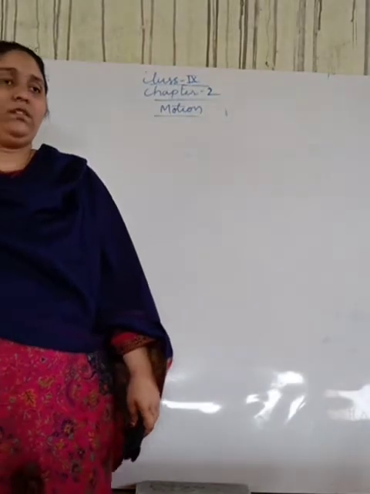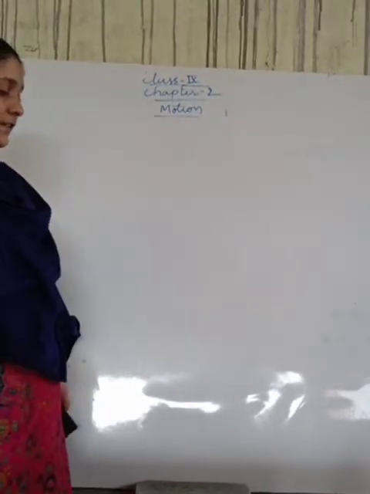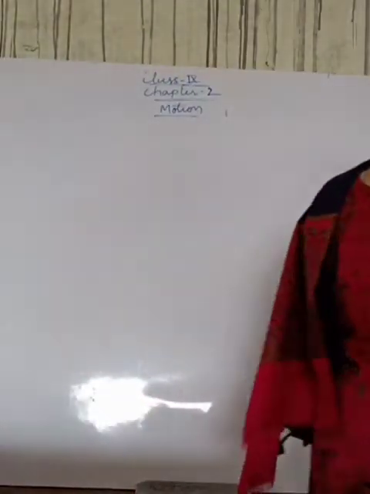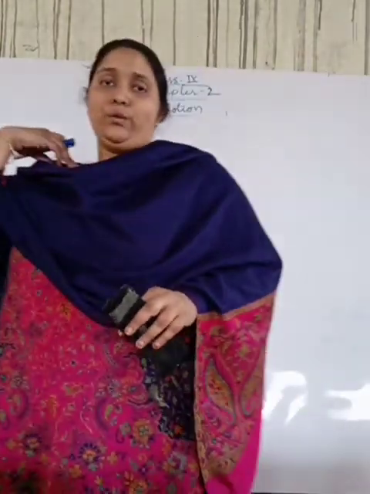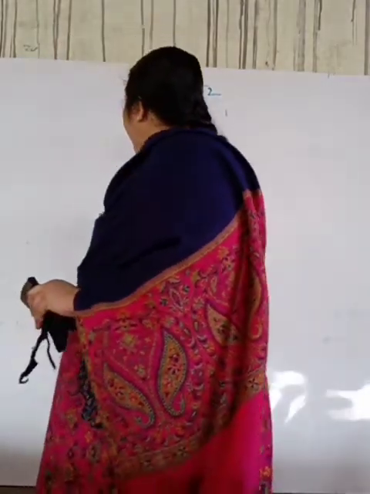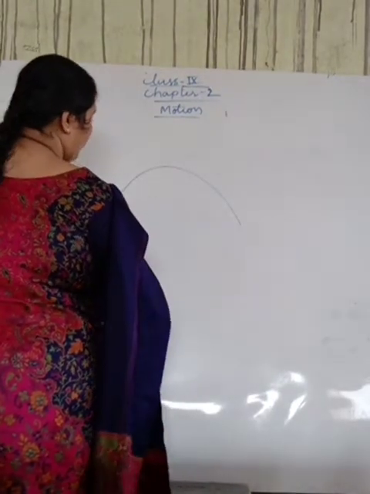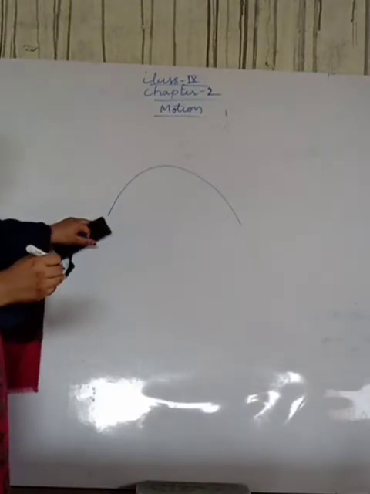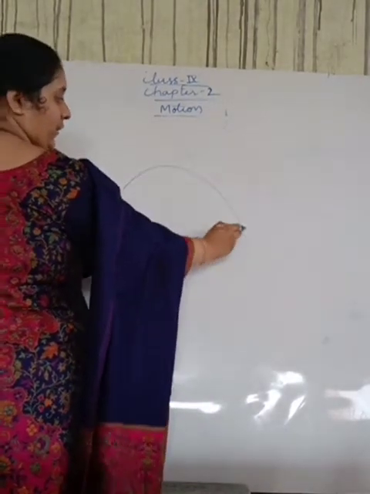Students, now I am throwing a ball like this. If I am throwing a ball, what will it do? It will take which path? It will take a trajectory path. Suppose I have taken a ball and thrown it like this, so the ball is traveling in this way.